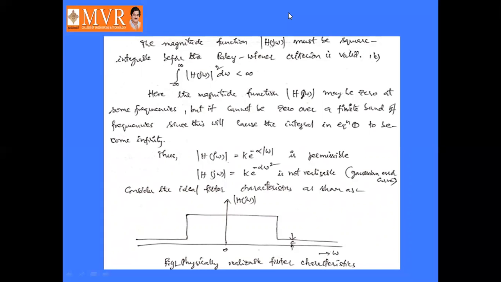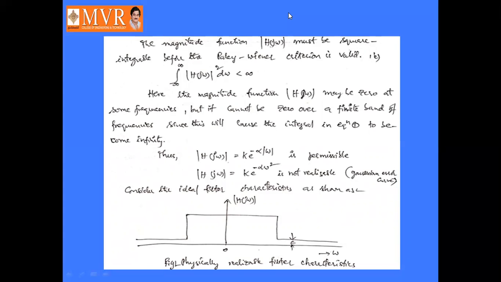Okay, so here the magnitude function H of j omega may be 0 at some frequencies, but it is not 0 over a finite band of frequencies, since this will cause the integral in equation number 1 to become infinity. So here the magnitude mod H of j omega equals some constant k into e power minus alpha into omega, which is permissible. Minus alpha into omega square is not permissible, not realizable.